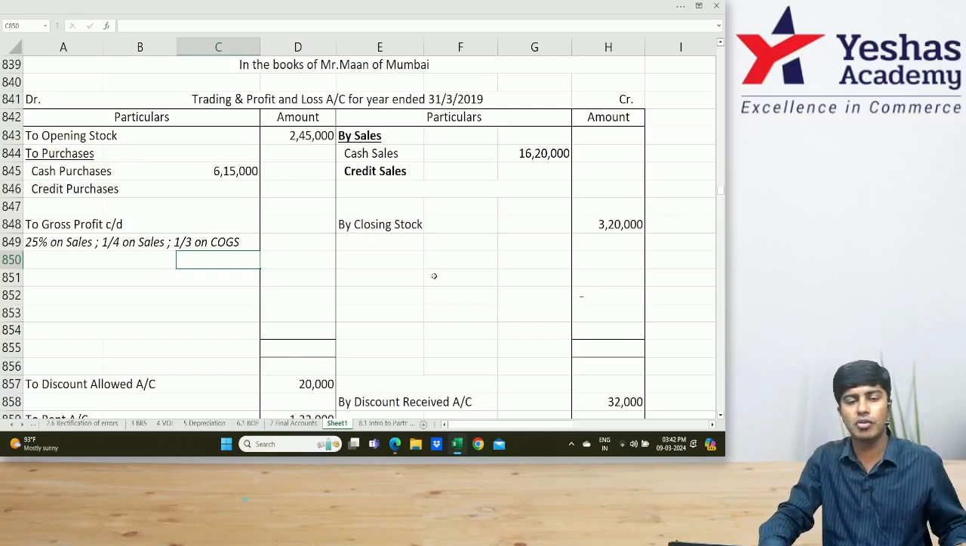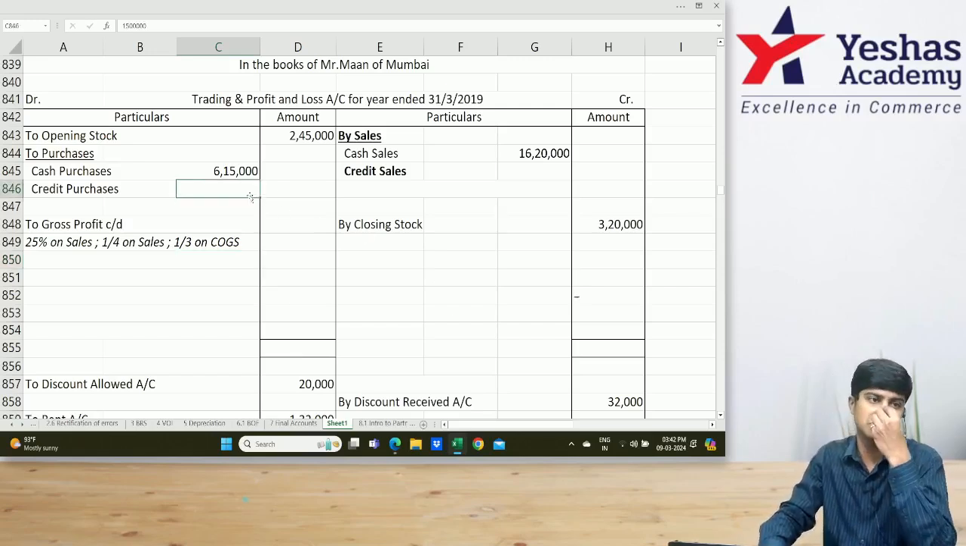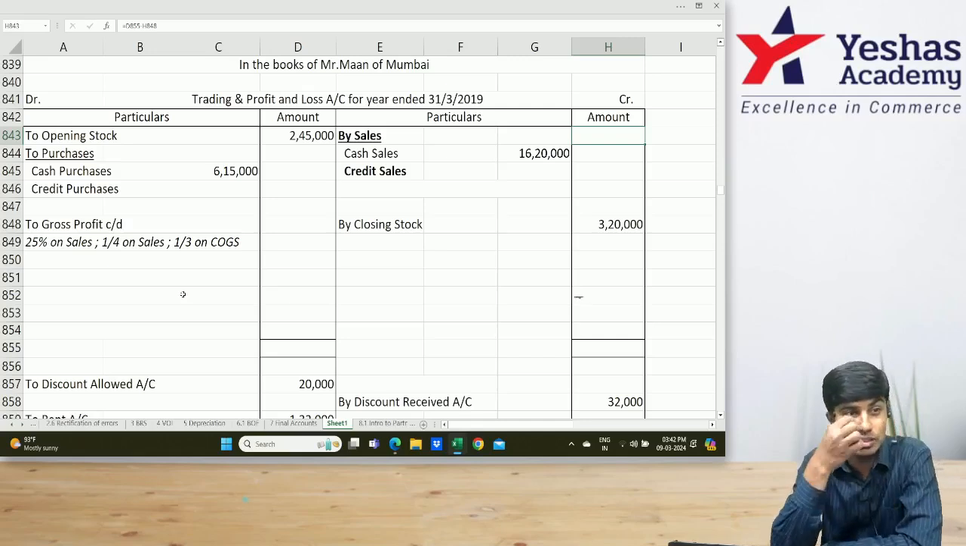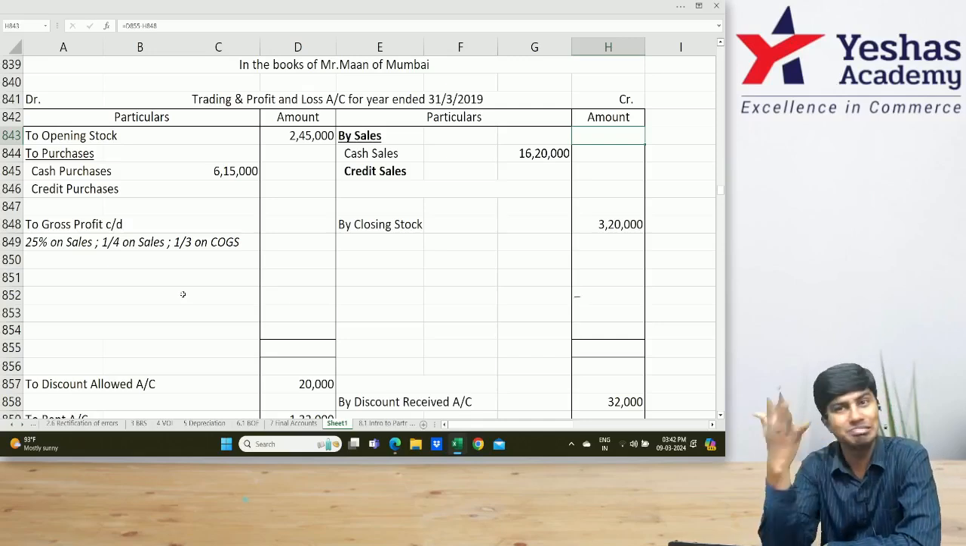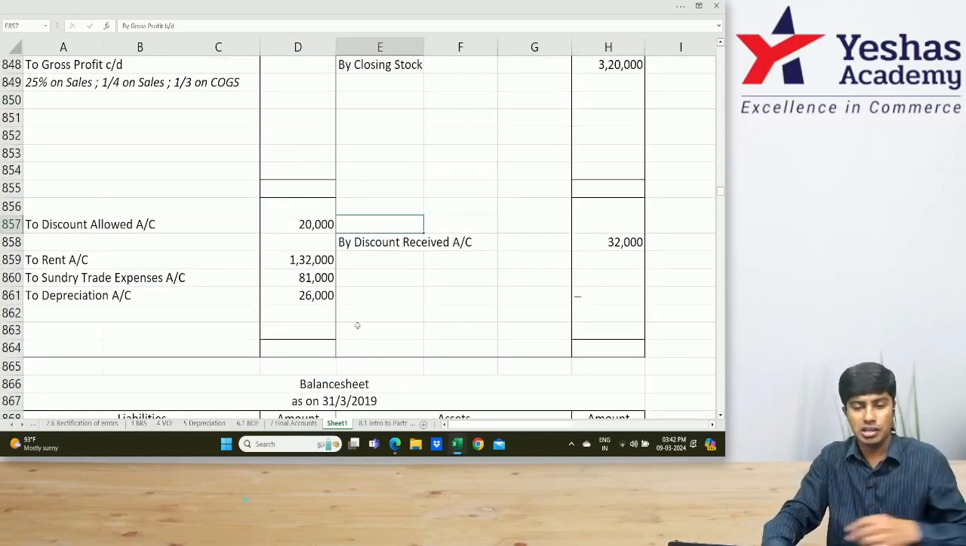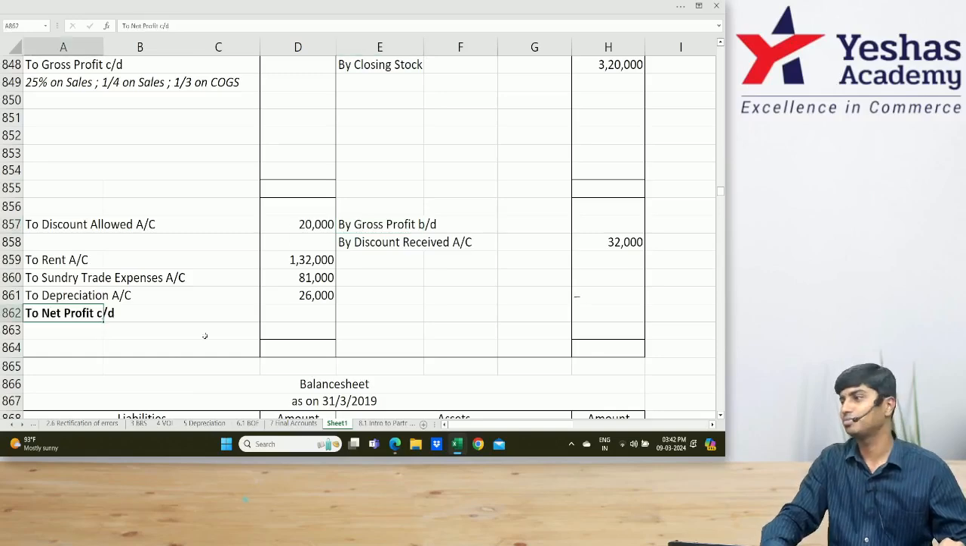Trading account, what and all is missing. Credit purchases missing. Because credit purchase is not there, we can't find total purchase. Because credit sale is not there, we can't find total sales. And we also don't know GP. So 3 items are missing in trading account. Can we find? Can't find. Come to P&L. What is missing? Here we have gross profit missing. Here we have net profit missing.